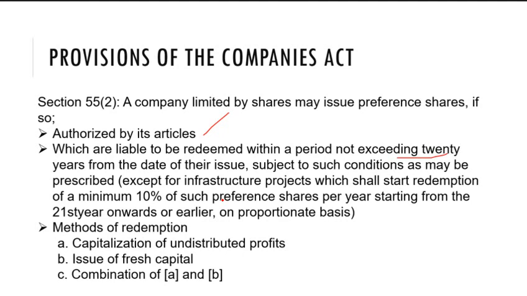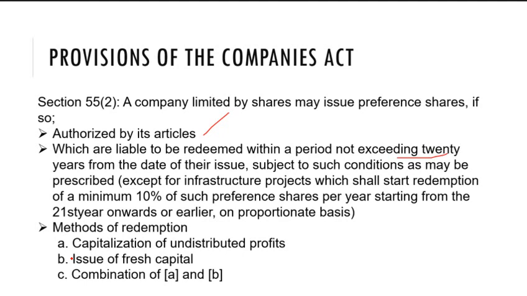And here are three methods of redemption as per Section 55. The first method is capitalization of undistributed profit. This redemption can be done through the undistributed profit of the company. Another way is issue of fresh capital. The company can find the amount required for redeeming the shares by issuing fresh preference share capital.